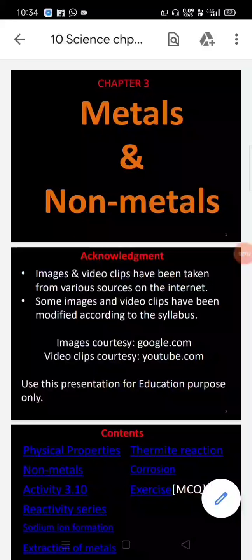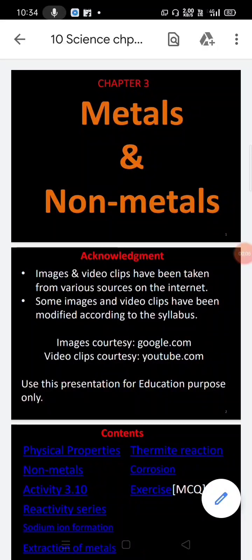Students, today we'll discuss the third lesson in 10th class, that is metals and non-metals. Before we start, we recall the basic things about metals and non-metals. All of you know that in 9th standard you studied about matter. Matter is a substance, anything which occupies space and has mass.